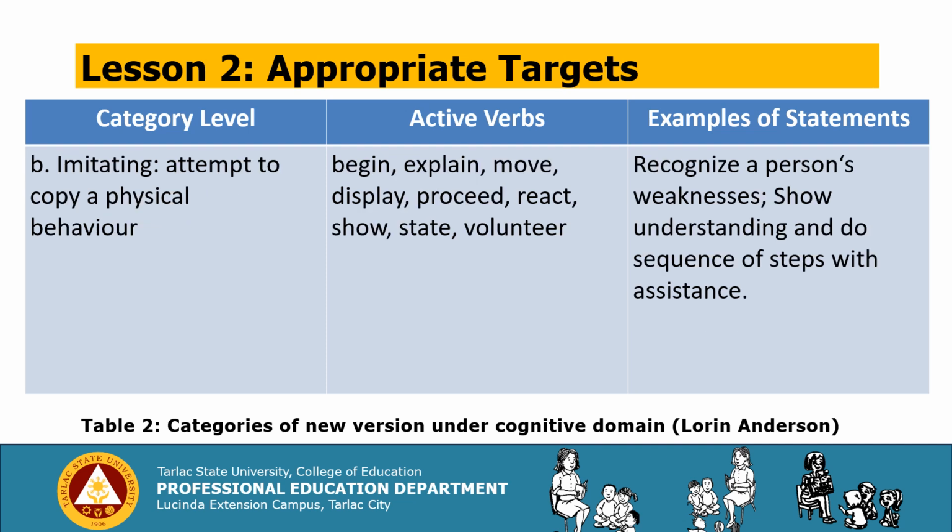Next category is imitating: attempt to copy a physical behavior. We have the active verbs begin, explain, move, display, proceed, react, show, state, and volunteer. Examples of statements: recognize a person's weaknesses, show understanding, and do a sequence of steps with assistance.